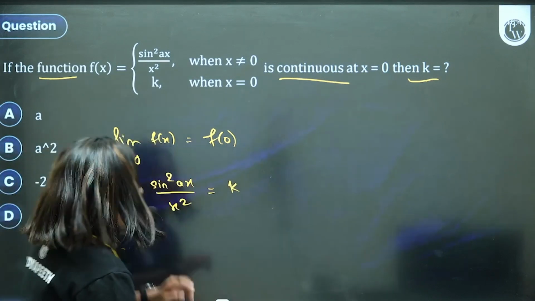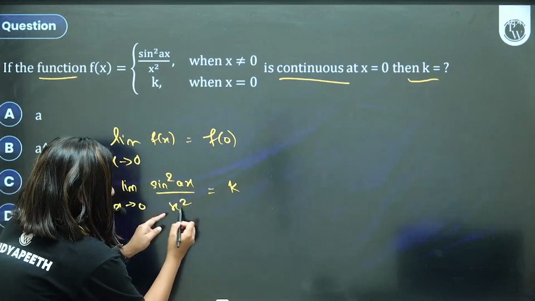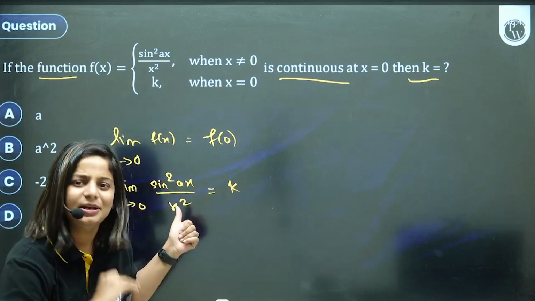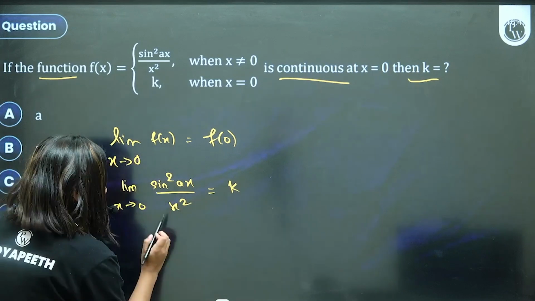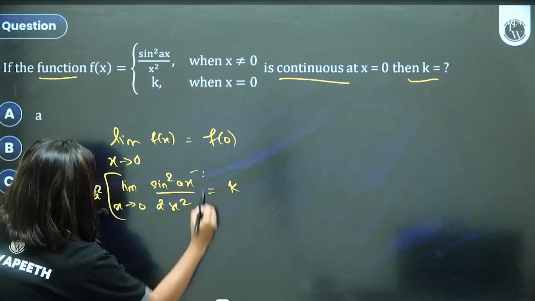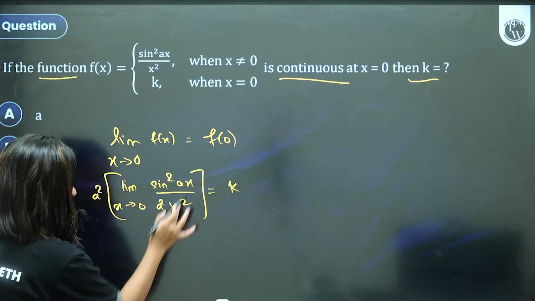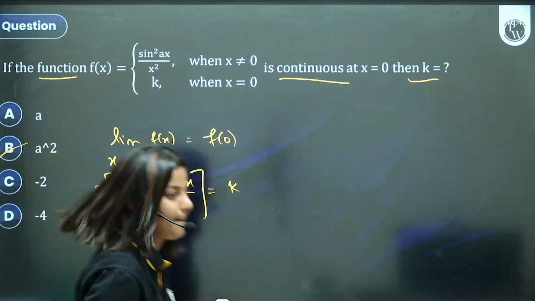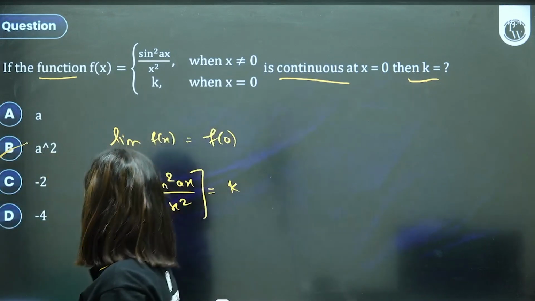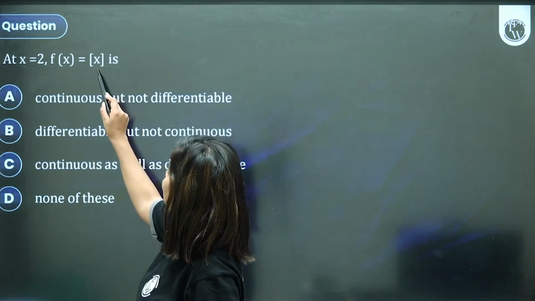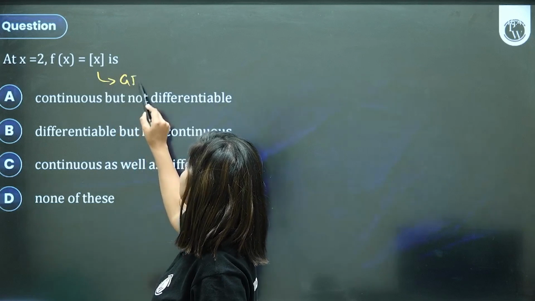Okay, चलो. A sin square ax over x square, I believe life ने adjustment सिखा दिया है. Meaning limits have taught you adjustment in life. So we will multiply and divide with a square so that it becomes a nice formula. This becomes 1. A square is equal to k. Option B. Hanji. Okay. At x equal to 2, f of x is. What is this here? This is GIF.